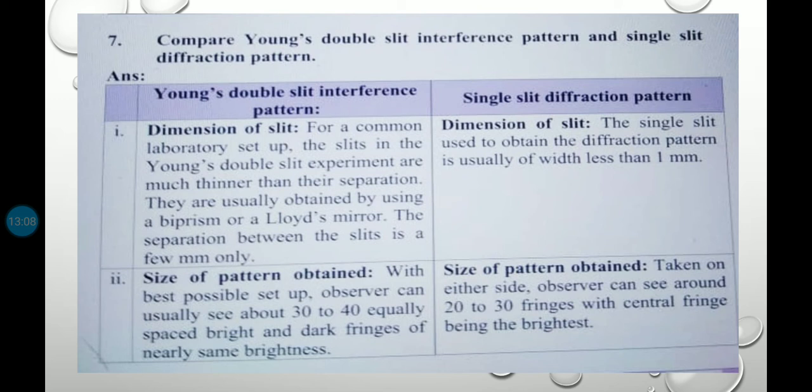Then in the single slit diffraction pattern, the single slit used to obtain the diffraction pattern is usually of width less than 1 mm. Then the second physical quantity, size of pattern obtained. With the best possible setup, the observer can usually see about 30 to 40 equally spaced bright and dark fringes of nearly the same brightness. And in the single slit diffraction pattern, taken on either side, the observer can see around 20 to 30 fringes with the central fringe being the brightest.